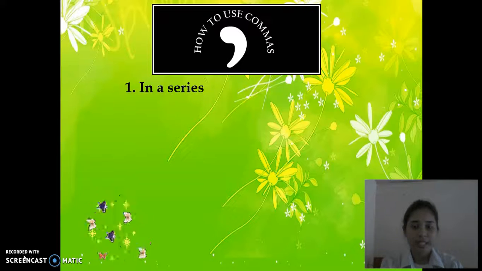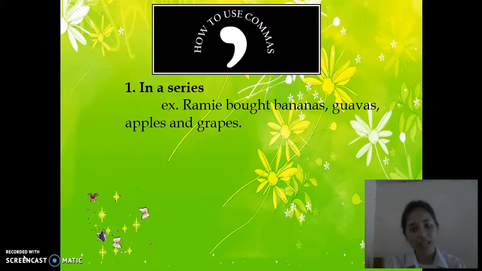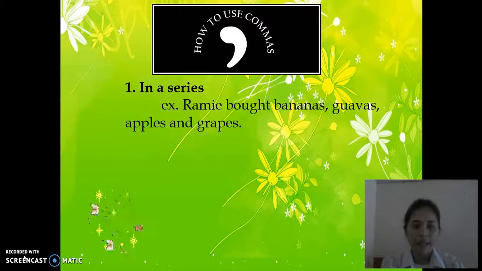First is in a series. For example, Rami bought bananas, guavas, apples, and grapes. As you can see, commas are put between the words bananas, guavas, and apples. It is because, according to the rule, you have to put a comma when the sentence is in a series, and these bananas, guavas, and apples are in a series. So you have to put commas between these words.